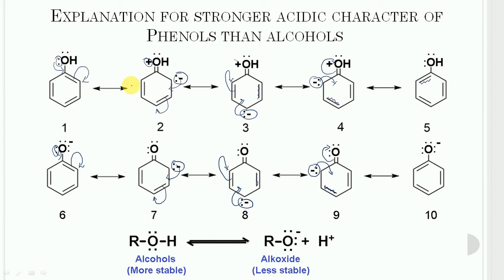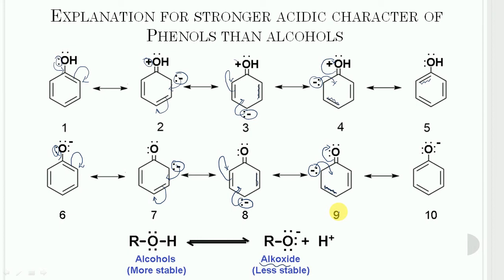Hence phenol has a stronger tendency to form the more stable phenoxide ion by the release of protons. However, in case of alcohol, both the alcohol molecule and the alkoxide ion are represented by one structure each, and there is no resonance.